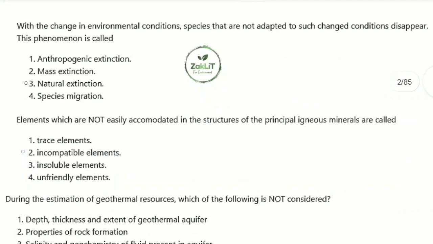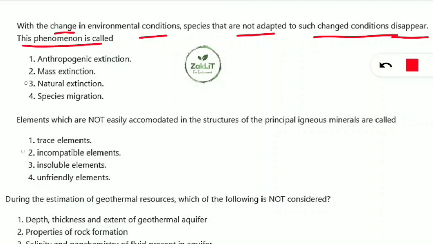These questions came in the examination and there are possibilities they can be repeated in the next exams. So the next question is, with the change in environmental condition, species that are not adapted to such changed condition disappear. So this phenomenon is called as what? This is from the evolution portion. When the environment condition changes, for example climate change is taking place, the species that are not adapted to such condition disappear.